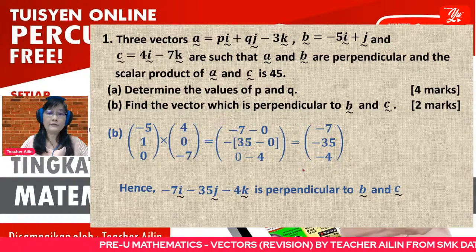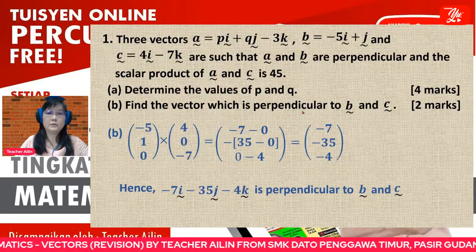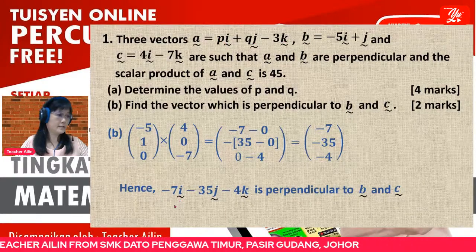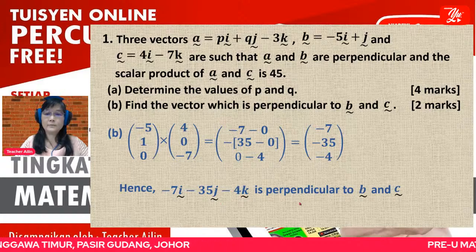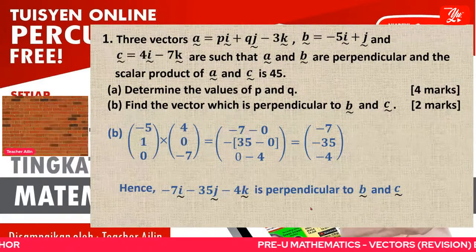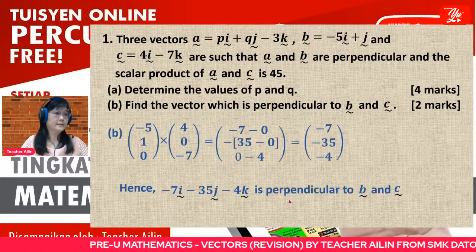So therefore, and remember, your final answer you have to return back to IJK unit, because the question is given in IJK. So you have to write back your answer in IJK also. So this means this vector is perpendicular to vector B and vector C. All right. So remember, this is very important.